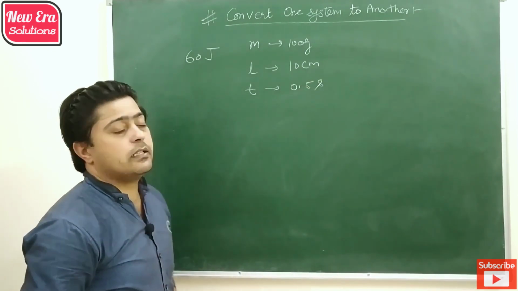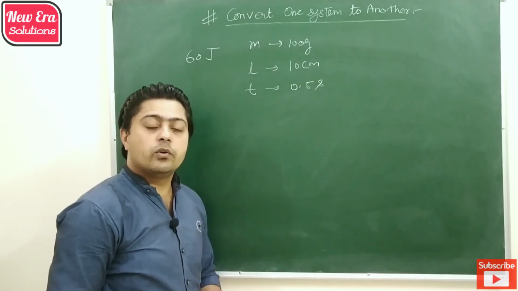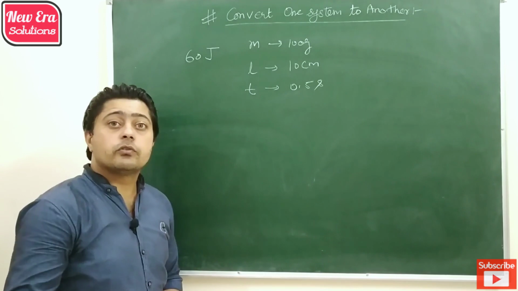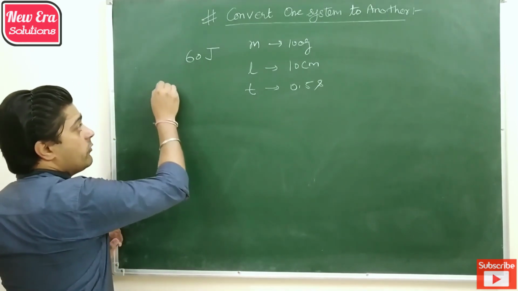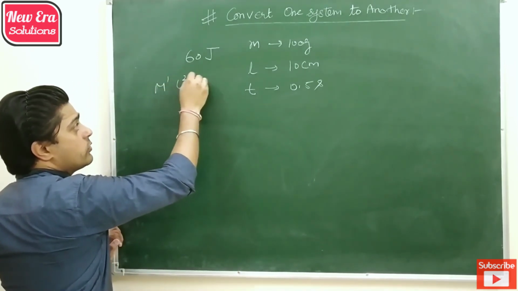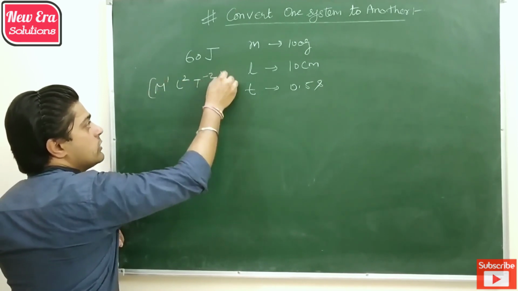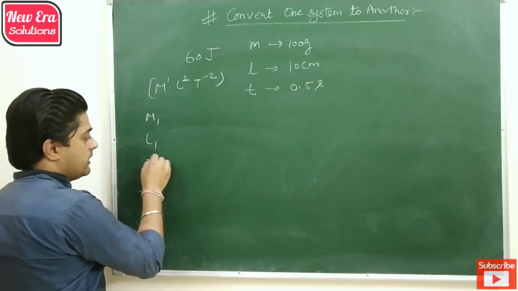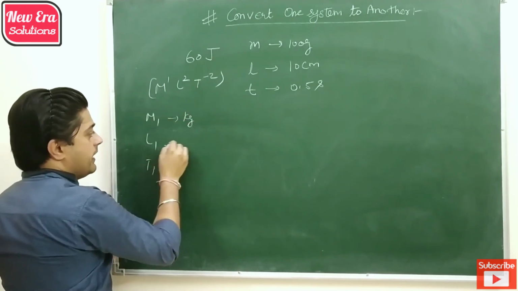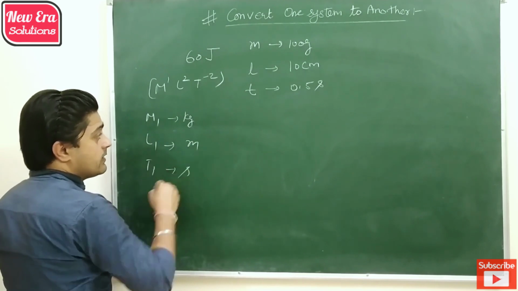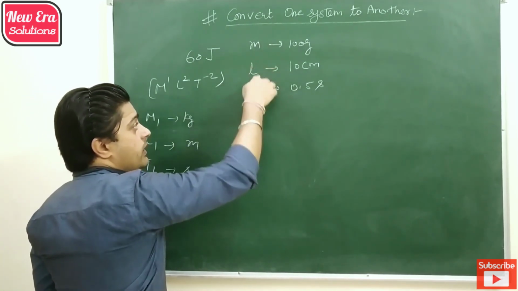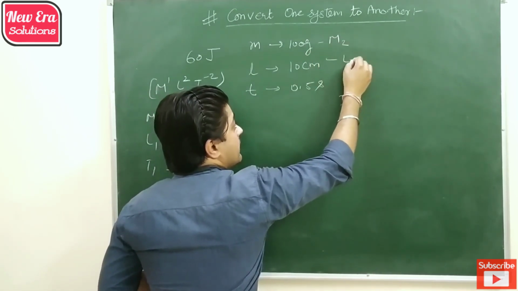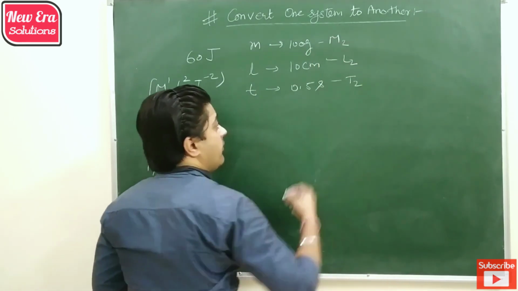So these are the standard units in a new particular system in which we are going to convert 60 joules. As we know, the dimension of energy is M1 L2 T minus 2. The first system is the MKS system, in which M1, L1, T1 are kg, meter and second, and M2, L2, T2 are given as 100 gram, 10 centimeter and half second.